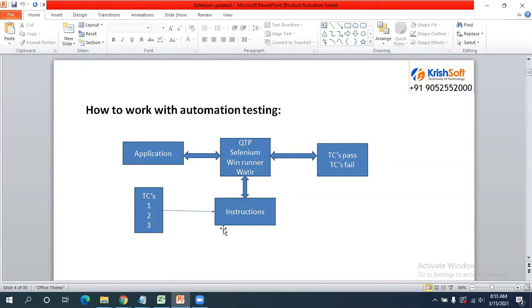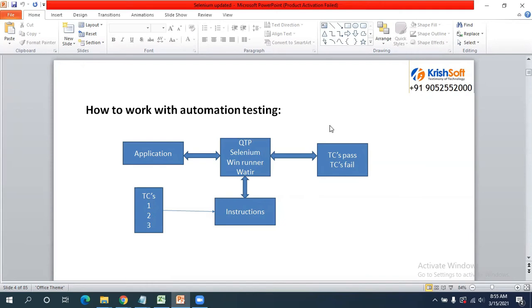Once test scripts development is completed, then whenever there is regression testing, we are going to execute them with the help of a tool, and the tool will tell us how many test cases passed and how many failed. This is about the automation architecture, how it will happen in real time.